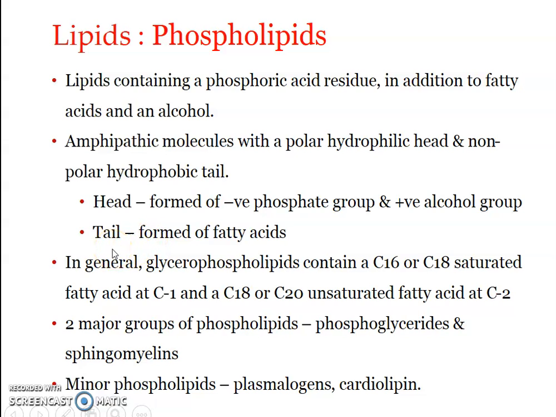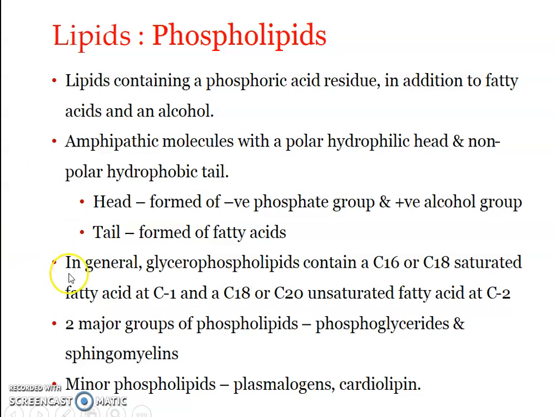In general, phospholipids contain fatty acids with carbon 16 to 18, and may contain unsaturated fatty acids with C18 or C20, which is more frequent. The more frequently found fatty acids in phospholipids include saturated fatty acids with carbon 16 or 18, even number, and unsaturated fatty acids with carbon 18 or 20.